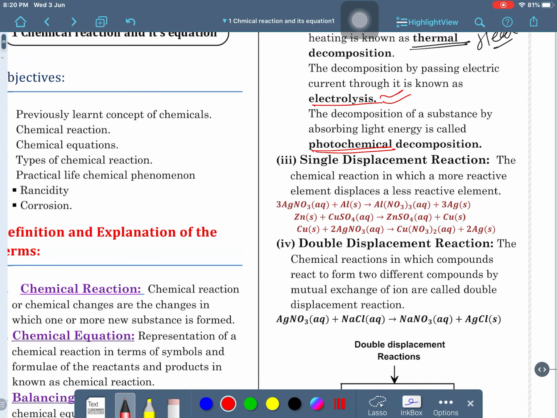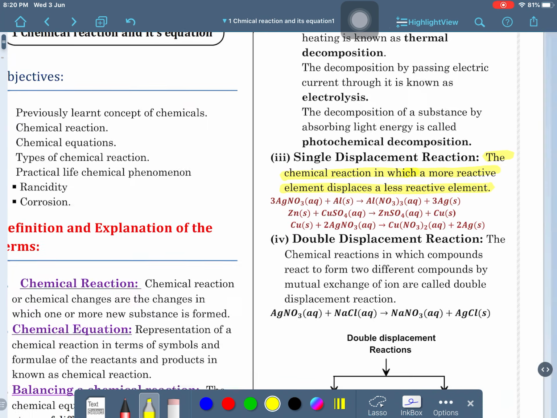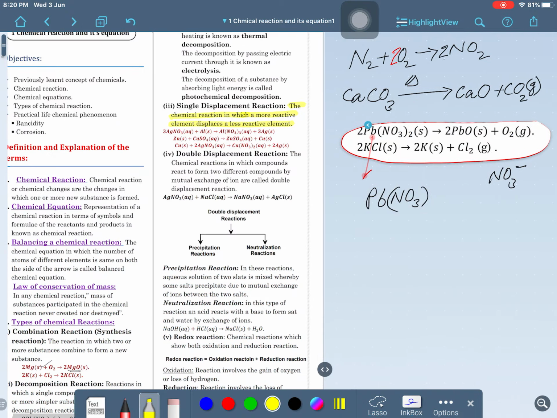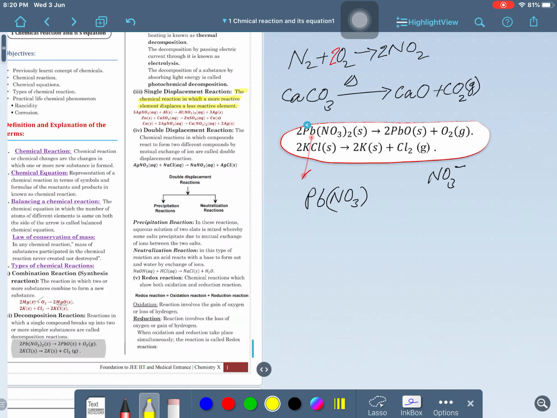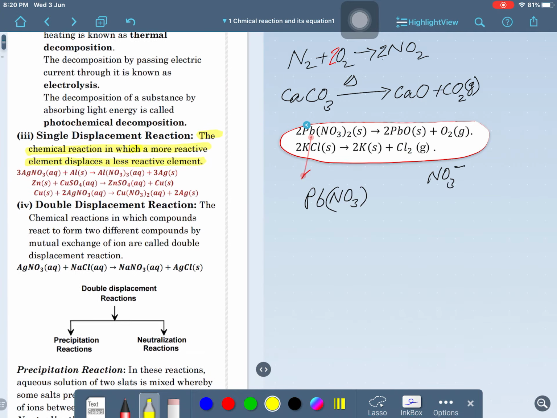So, what is a single displacement reaction? You can see here the single displacement reaction. Clear? It is the chemical reaction in which a more reactive element displaces a less reactive element. We can take a reaction here. Is that clear? I am just telling a reaction; a reaction will help you to understand this.